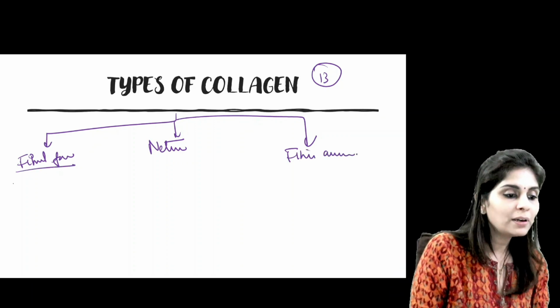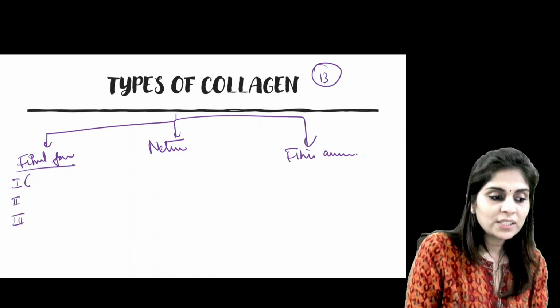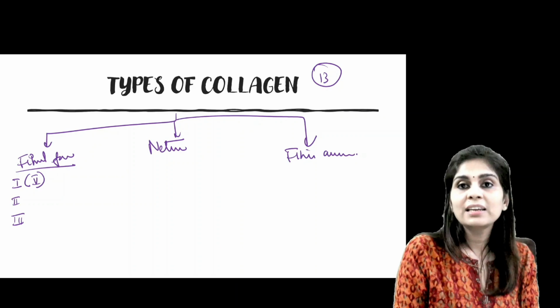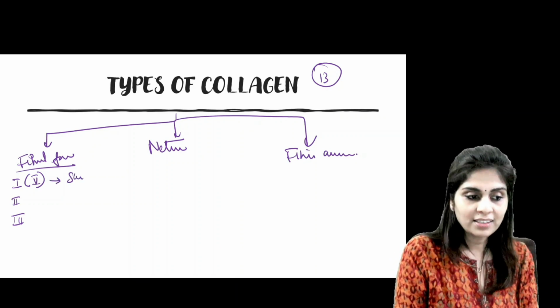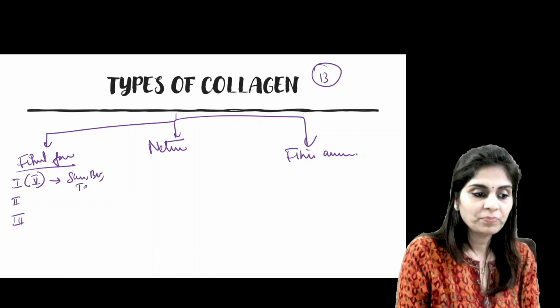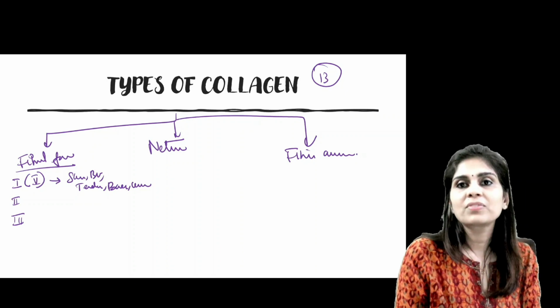So fibril forming collagen includes type 1, 2 and 3, and when you say 1 you can also include 5 because 1 and 5 are very similar. Now 1 and 5 are found in skin, blood vessel, tendon, bones and cornea. How do I remember this?